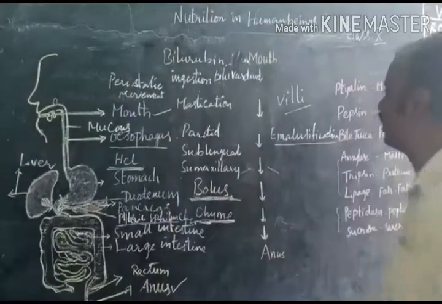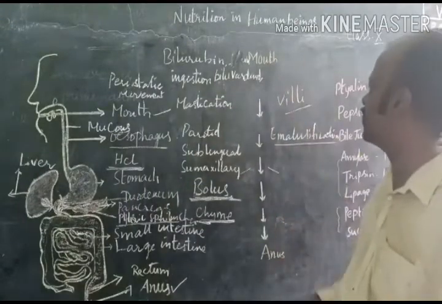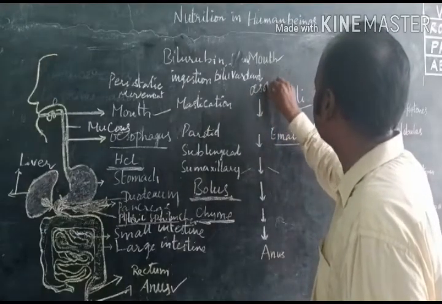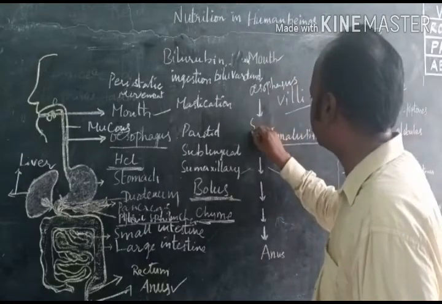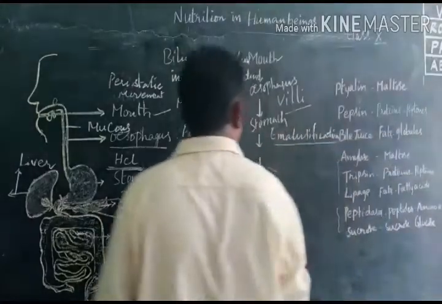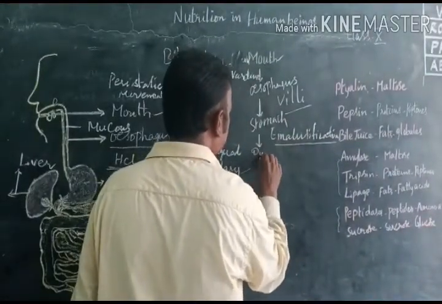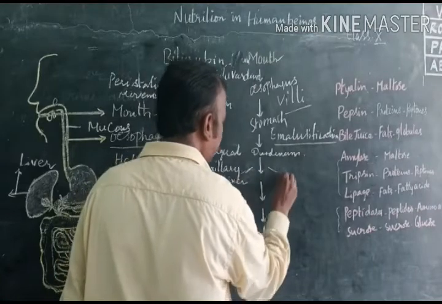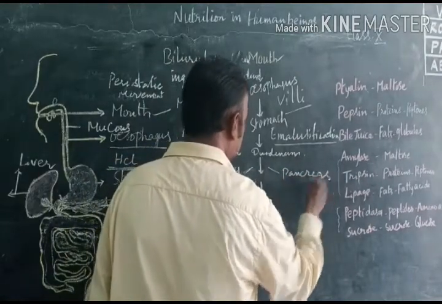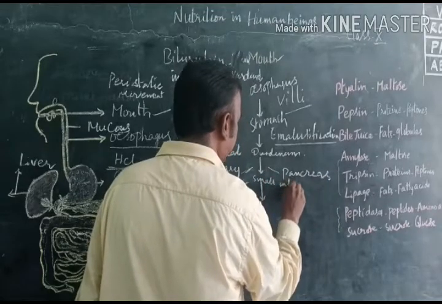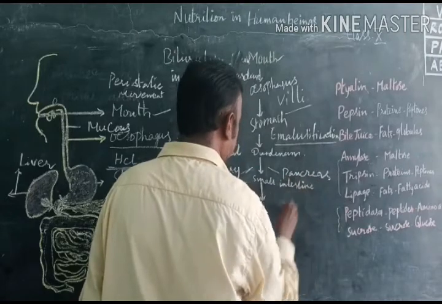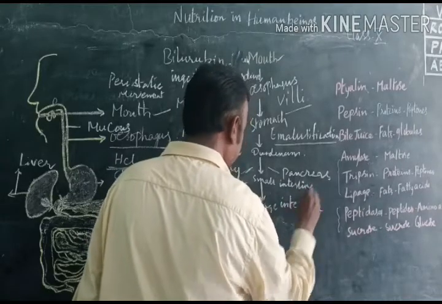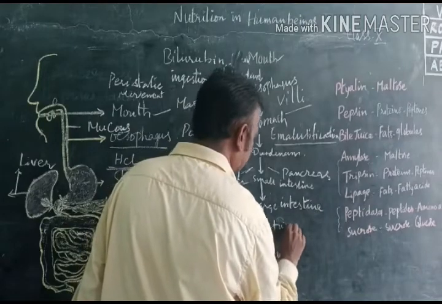If you observe the flow chart of the digestive system in human beings: mouth, esophagus, stomach, duodenum, here the liver, pancreas, small intestine, large intestine, rectum and the anus.